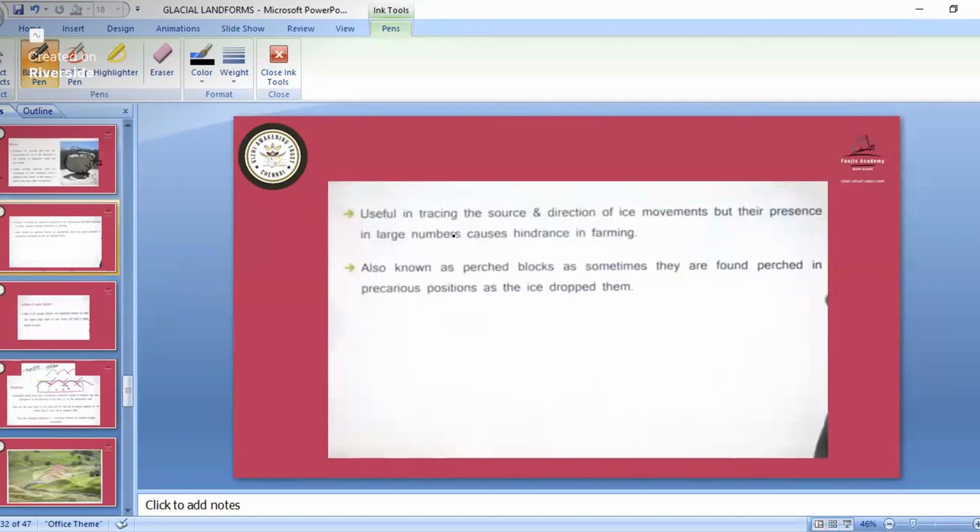If you find some erratics, you can find the direction of the ice movement. We studied till and moraine, where in the smaller parts we can do farming. But if on a flat plain we have these big boulders, the erratics, there is a hindrance in farming. These erratics are also known as perched blocks.